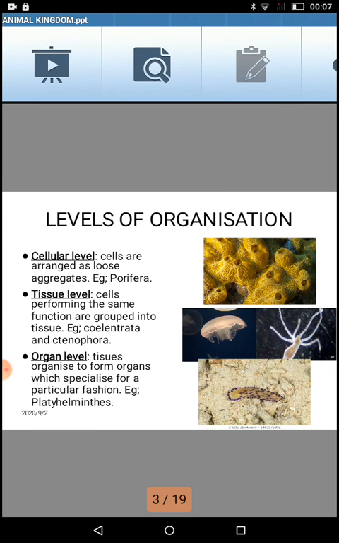So the first level of organization is called the cellular level, where different cells are arranged in a pattern and they look like an organism, but each and every cell is independent of the others. Basically there is no division of labor seen.